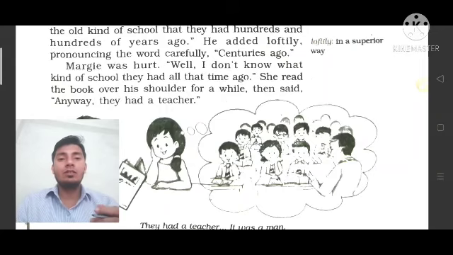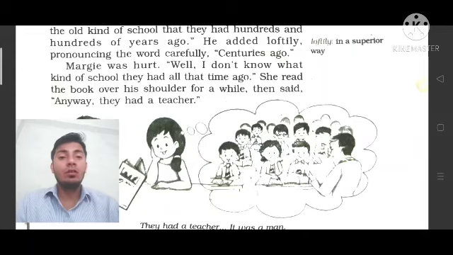And after that she says that well, ठीक है, I don't know what kind of school they had, मुझे पता नहीं है कि उस दौर में किस तरह के स्कूल होते थे. It means she was saying that she doesn't know what type of school were found those days, they had all that time ago. It means in those days which kind of school were found in ancient time, I don't have any idea.